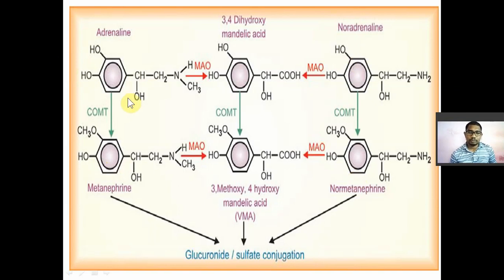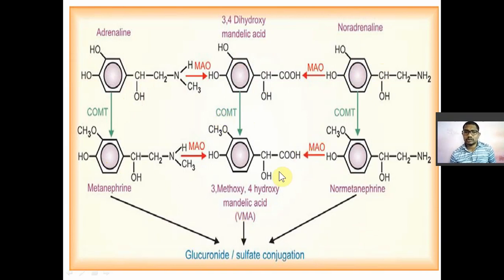Now MAO जो होता है, MAO will also convert small amount of adrenaline into this 3,4-dioxy mandelic acid. Again noradrenaline is also converted into small amount 3,4-dioxy mandelic acid. That 3,4-dioxy mandelic acid is converted into 3-methoxy-4-hydroxy mandelic acid, or it is known as vanillyl mandelic acid, VMA, by COMT.